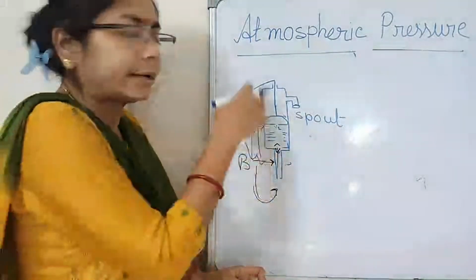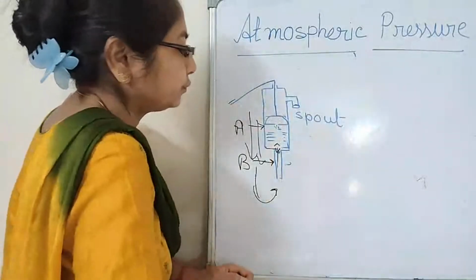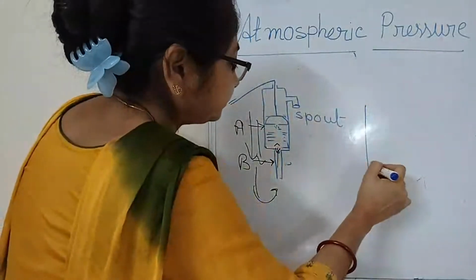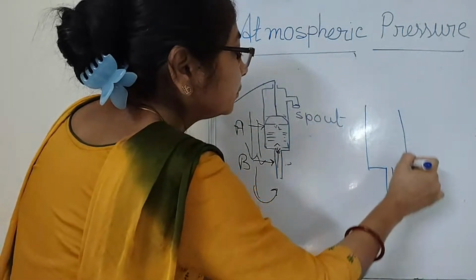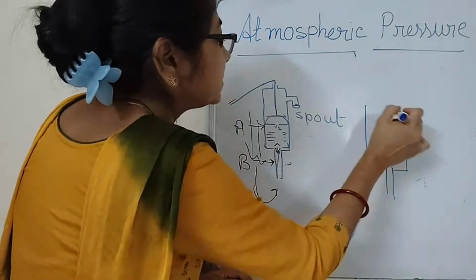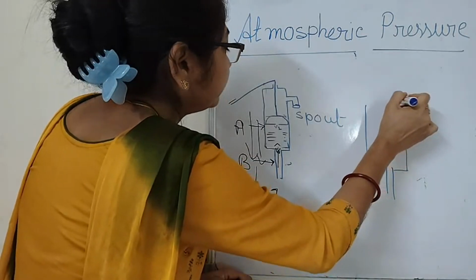But after water, what's happened? When it is filled up, then it is moved. I draw another one. You move the piston here.